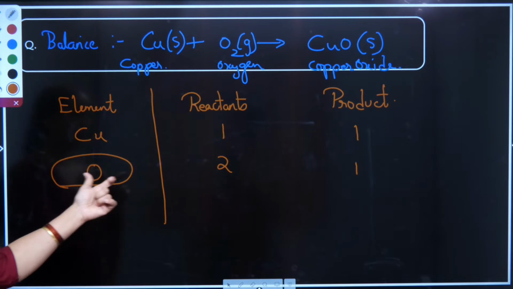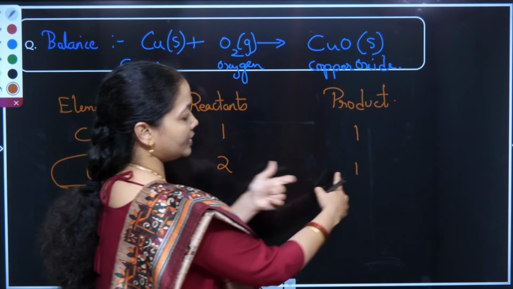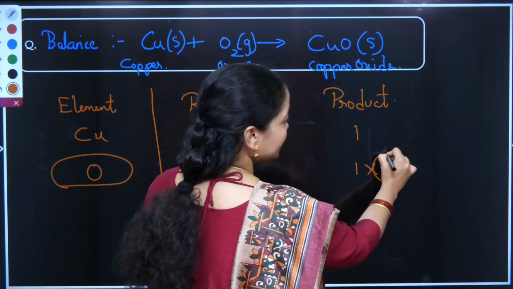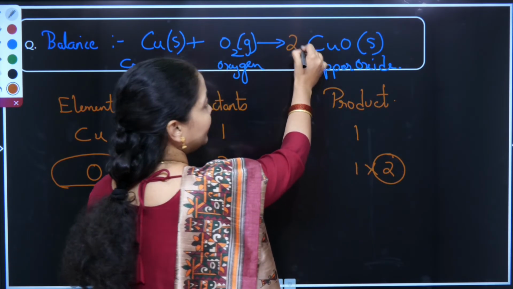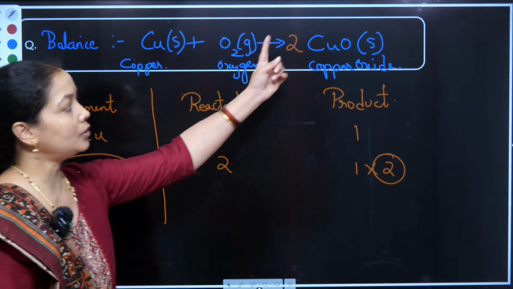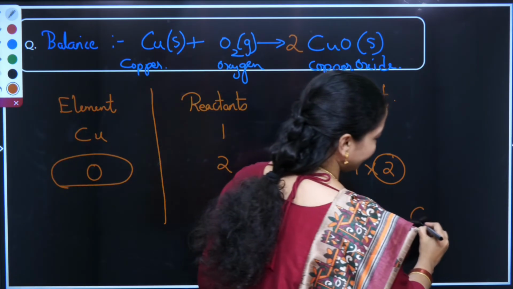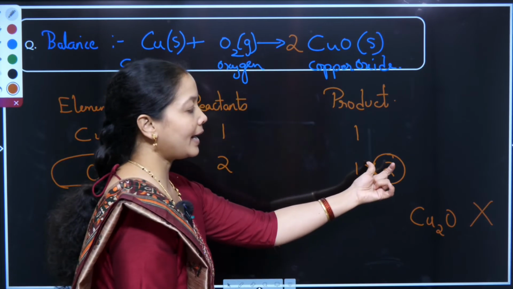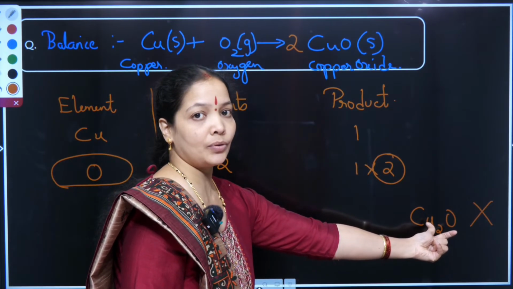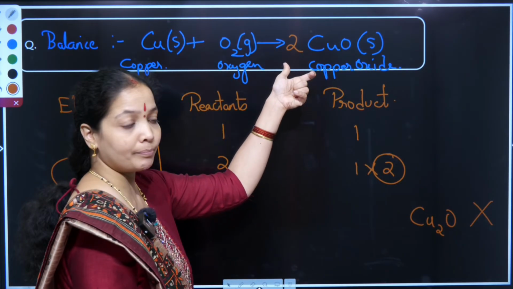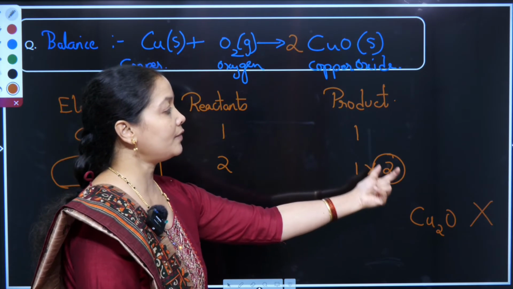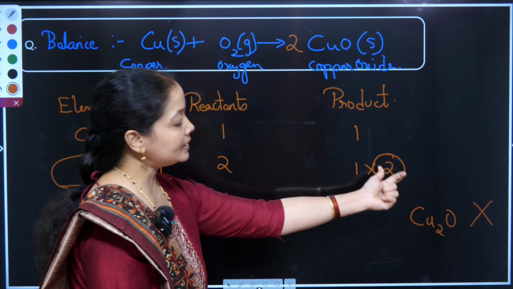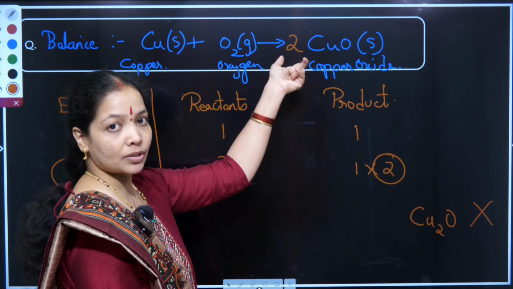When oxygen is not balanced, I will check. This is 2, this is 1. So I'll multiply here with 2. This 2 has to be placed in front of the compound like this: 2CuO. Students are just writing it as Cu2O, which is wrong. You cannot add a number in between the compound. You have to add it in front of the compound. So 2 is required for us to balance copper on reactant and product side. Hence this is added in front of the copper oxide.